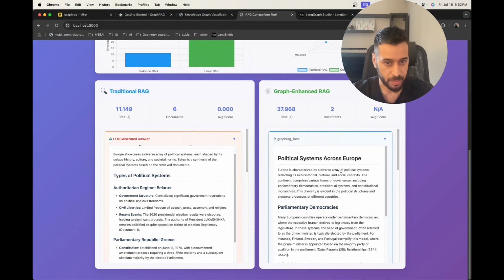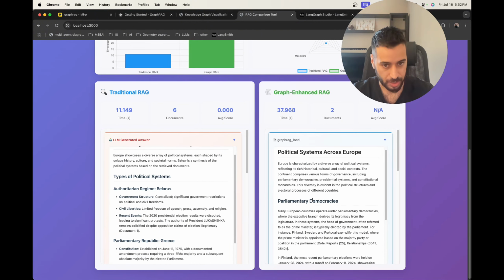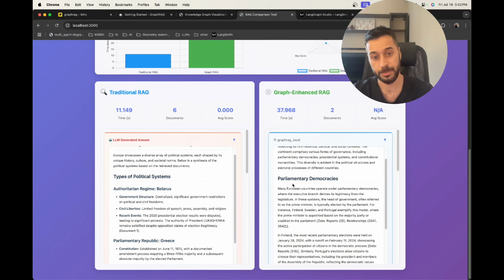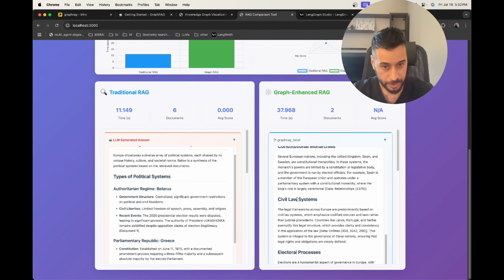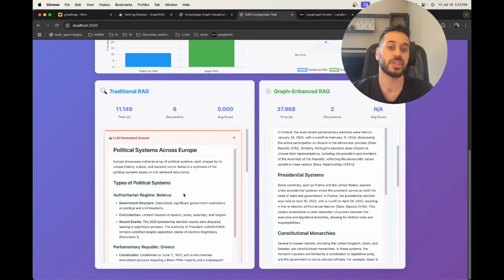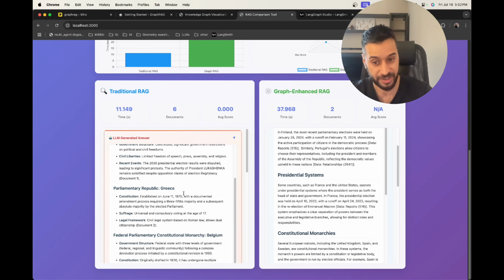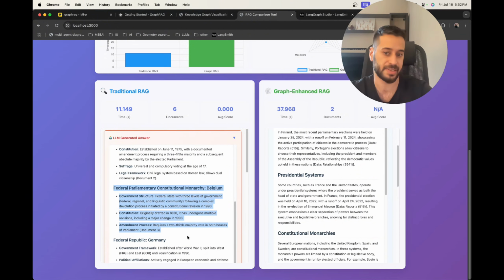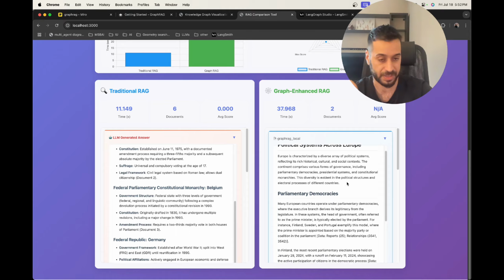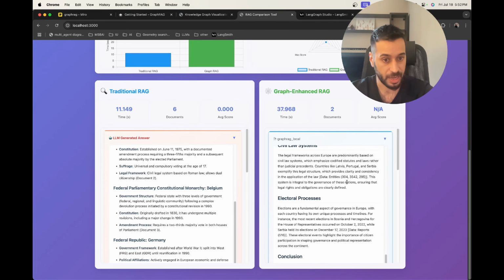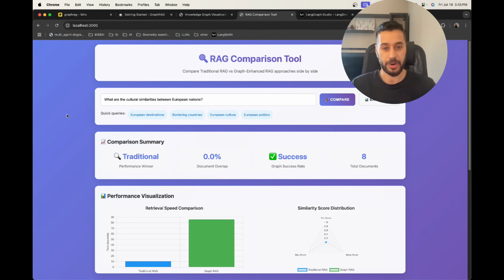Now let's see how the local one answered. The local one answered: parliamentary democracies, presidential systems, constitutional monarchies, civil law systems. The traditional RAG gave us just examples from different countries about how the political system operates there, while the global and local search give us a more high-level understanding and a more nuanced answer as well. So now let's run one more demonstrative query.